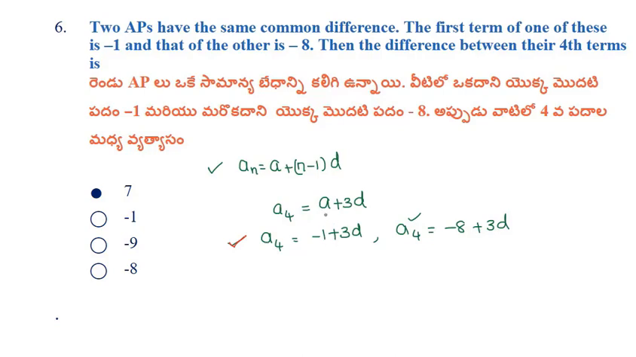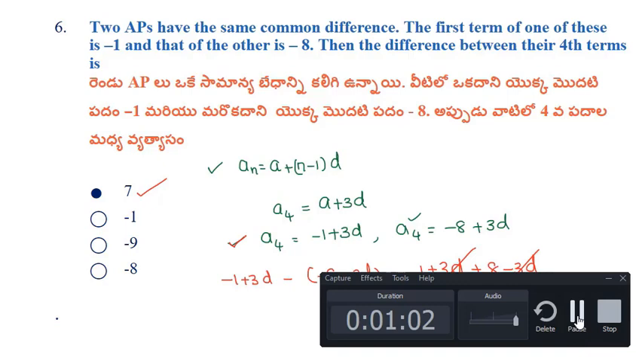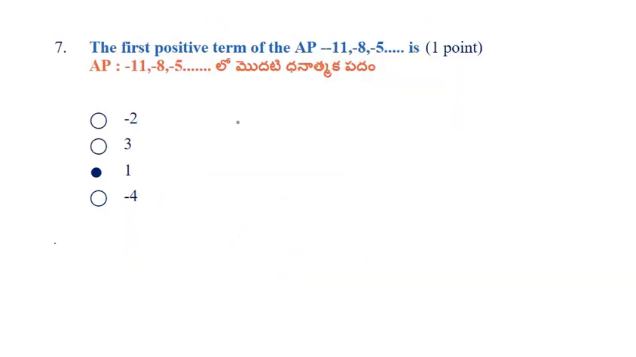So we have the difference of the fourth terms: minus 1 plus 3d minus of minus 8 plus 3d. If we simplify this, minus 1 plus 3d, minus of minus is plus 8 minus 3d. So 7 is the correct answer for this. Next problem.